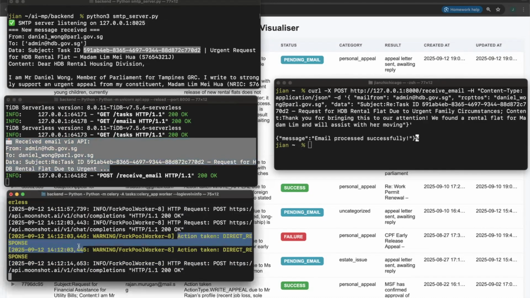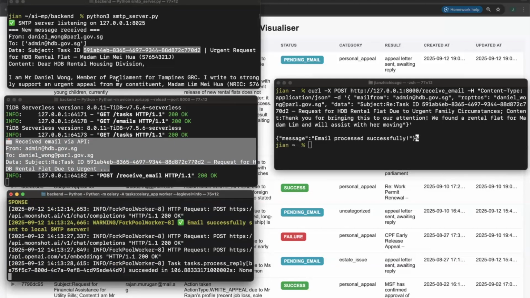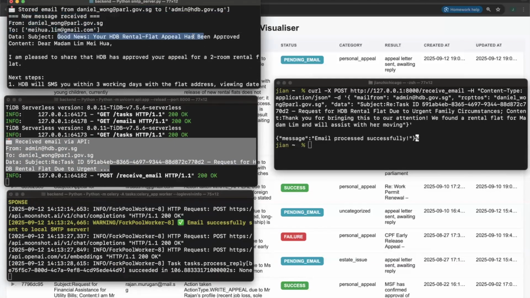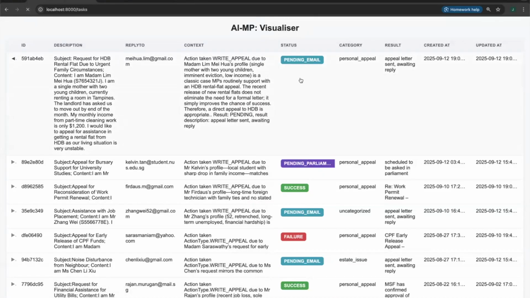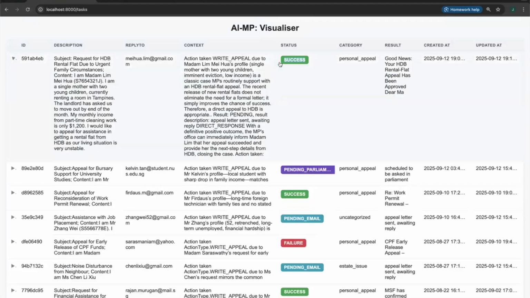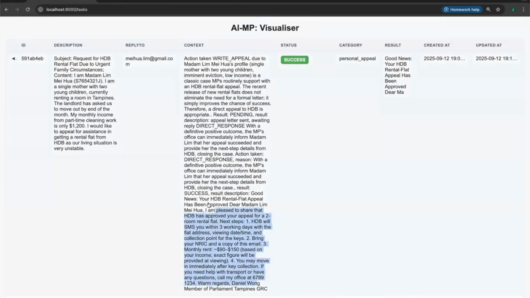Over here, the agent has recognized that the appeal has succeeded, so it takes the action of directly responding to the resident. We can see that the reply email has also been logged in the SMTP server. The agent then updates the successful status in the database along with the additional context for future reference.